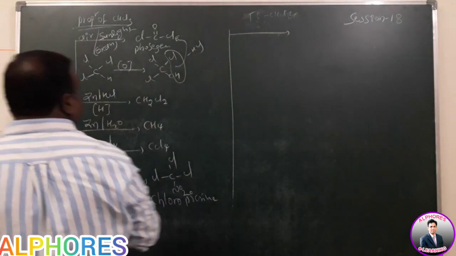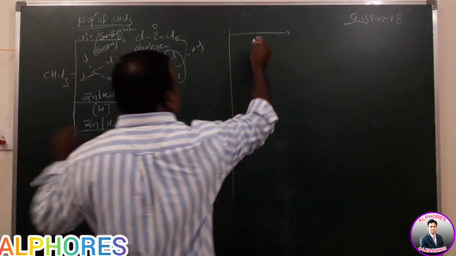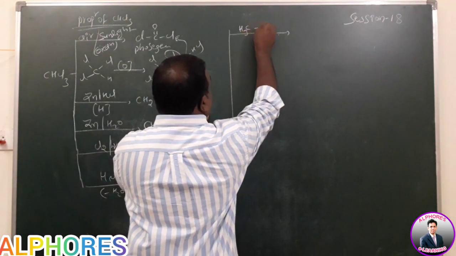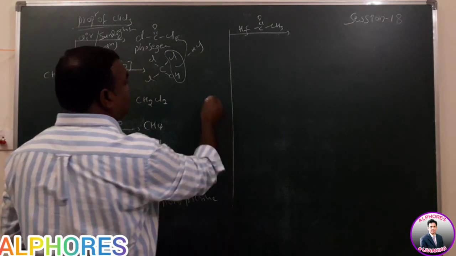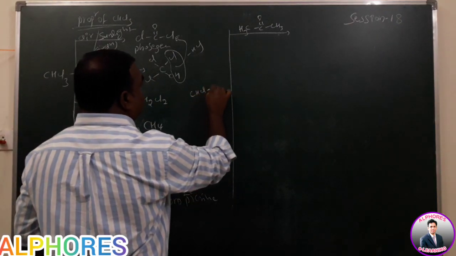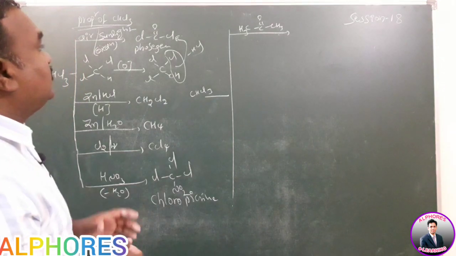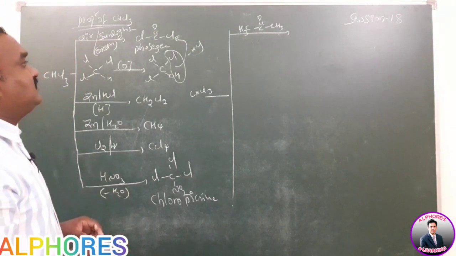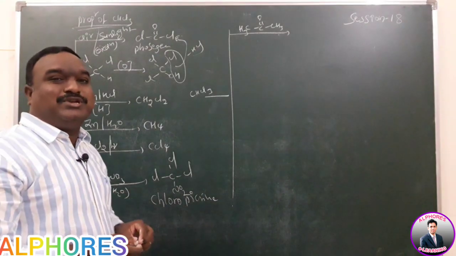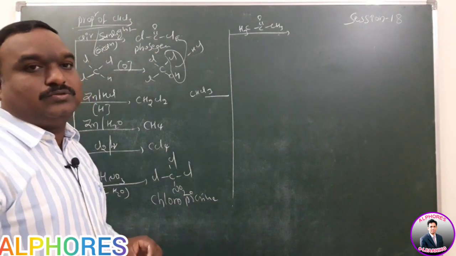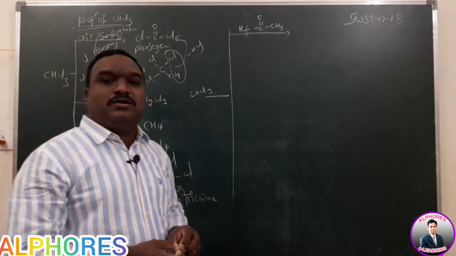Reaction with acetone, CH3, C double bond O, CH3 here. Reaction with acetone. What will happen here? Chloroform condenses with acetone in basic medium, then forms chloretone. Chloretone is a hypnotic drug.